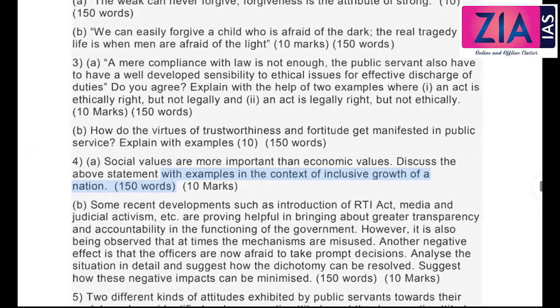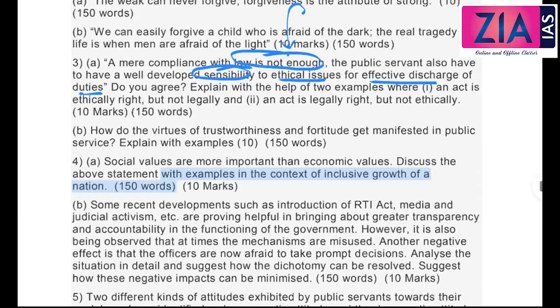Okay, so third question. A mere compliance with law is not enough. The public servant also has to have a well developed sensibility to ethical issues for effective discharge of duties. Do you agree? Obviously you will agree with this, right? Just following the law is not enough, right? This is something which will not make you a sensitive civil servant.